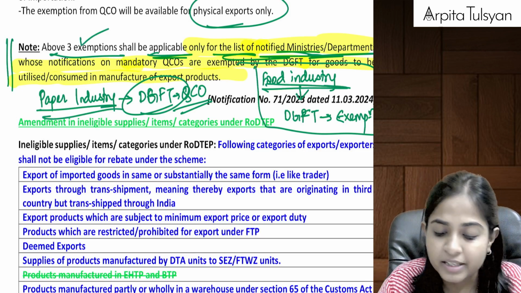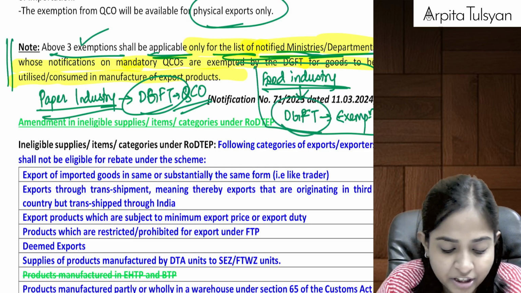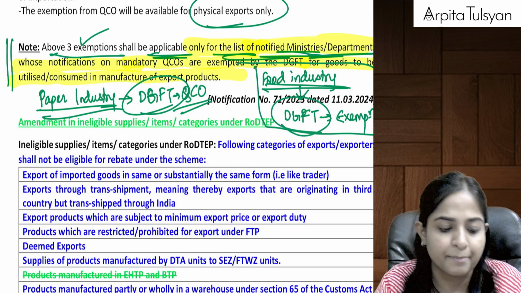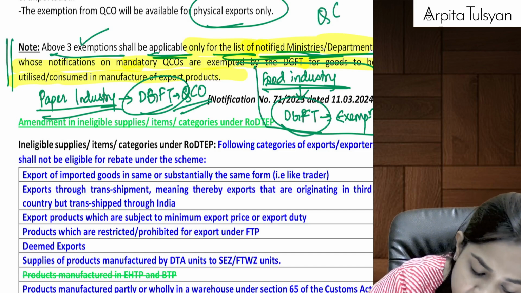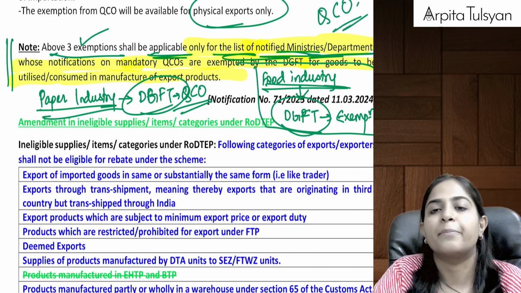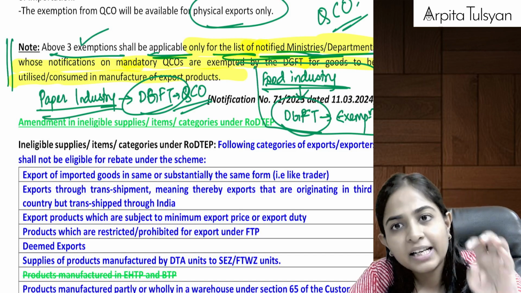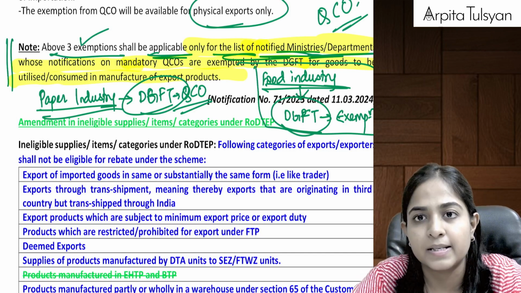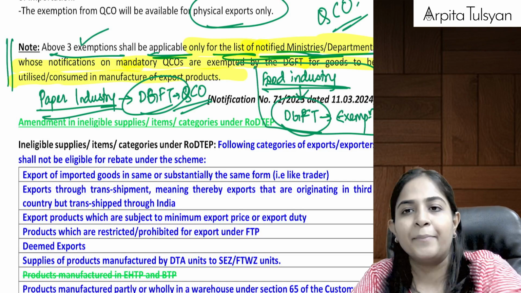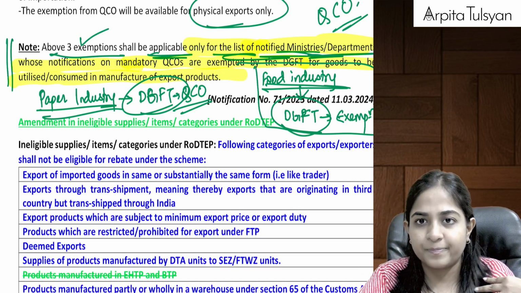So you just don't have to see the ministry, what the ministry requires. You have to see whether DGFT has given the QCO exemption or not. If DGFT gives the QCO exemptions, then only these exemptions can be availed by the importers.